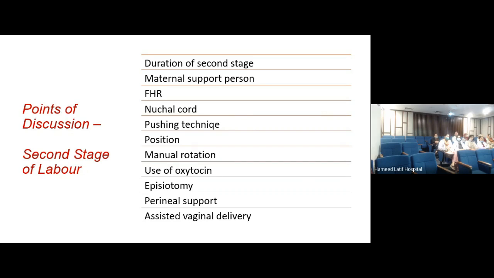So, first is the duration of second stage, then the presence of a maternal support person, and I think that the concept you might have heard about it, but it is a newer concept for all of you, and we are trying to introduce it hopefully very soon in our living room as well. The third thing is fetal heart rate, about which there's no two opinions. Then the presence of cord around the neck, which is nuchal cord.